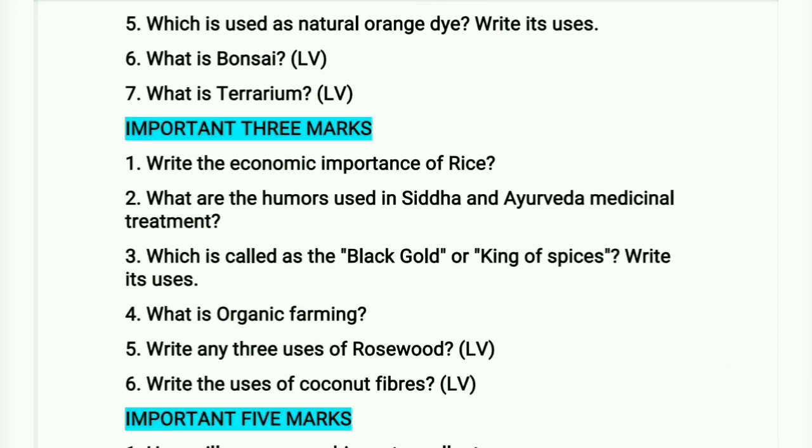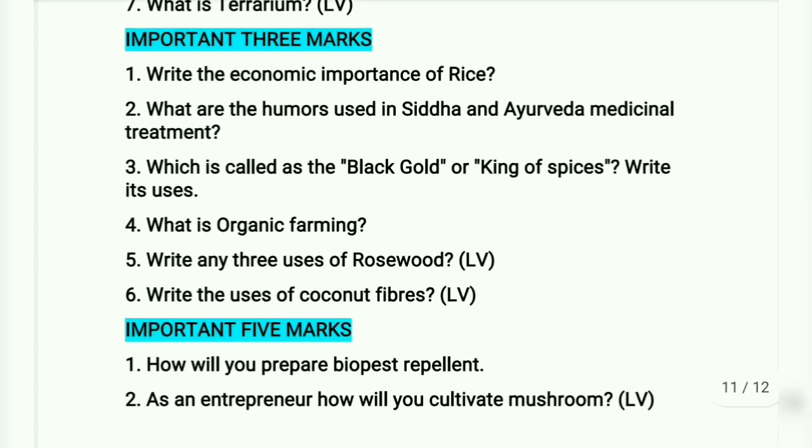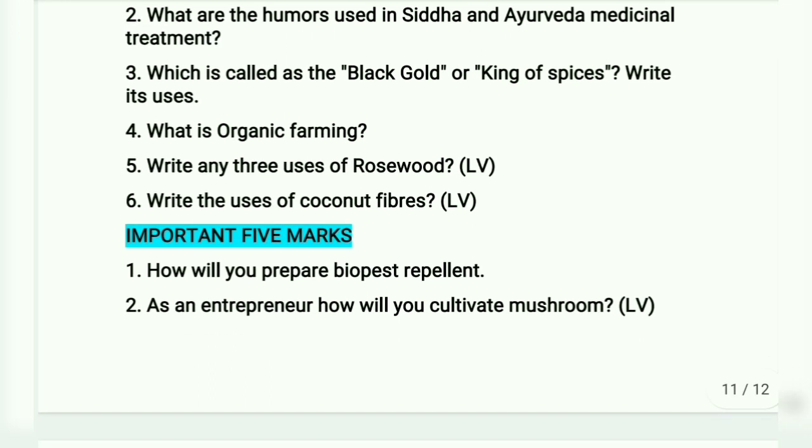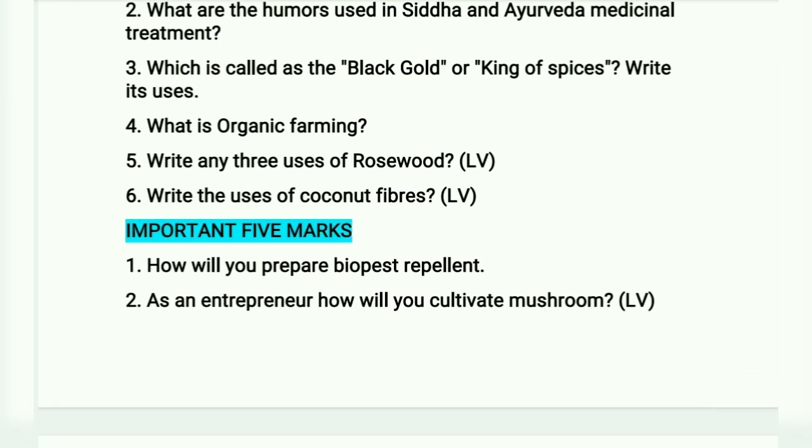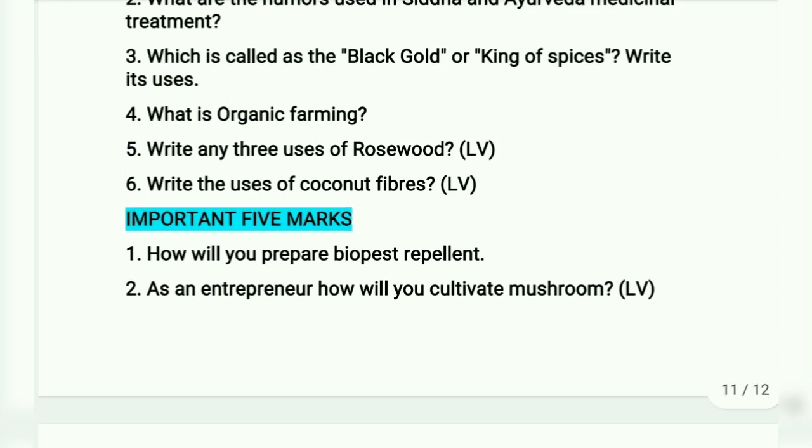Write the economic importance of rice. What are the humors used in Siddha and Ayurveda medicinal treatment? Which is called as the black gold or king of spices? Write its uses. What is organic farming? Write any 3 uses of rosewood. Write the uses of coconut fibers.